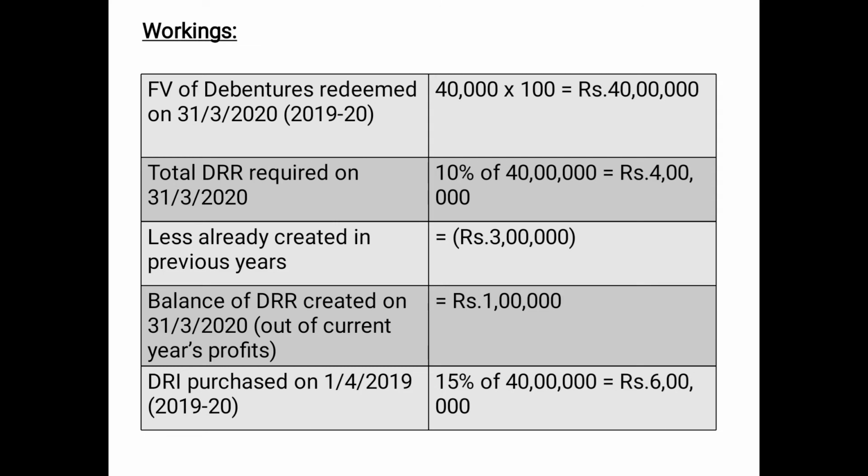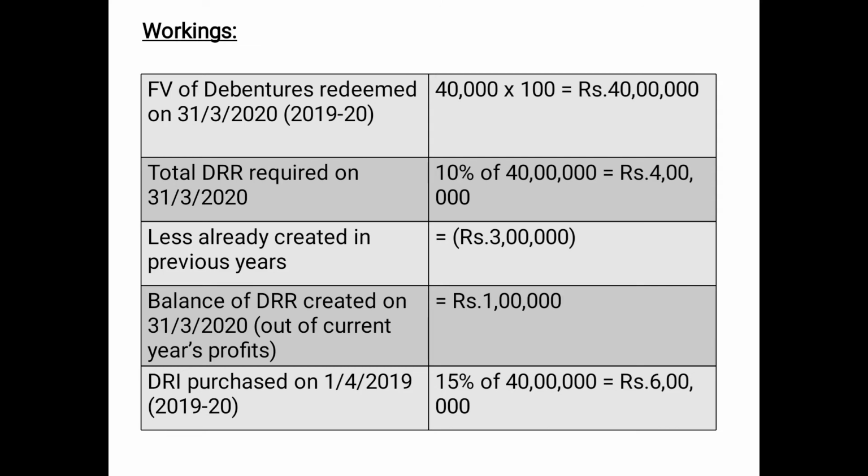How much is already there in DRR in previous years? Less already created in previous years, 3 lakh. So how much more is to be created or transferred to DRR out of profits? 1 lakh balance. So the balance of DRR which is to be created on 31st March 2020 out of current year's profit, because since the date is not given, we assume that it will be created just before redemption, is 1 lakh. The DRI purchased on 1st April 2019, since the value is not given, we'll assume a minimum of 15%, that is in the year 1920, 15% of the face value, that is 40 lakh, will be 6 lakh. So how much DRI will be purchased?